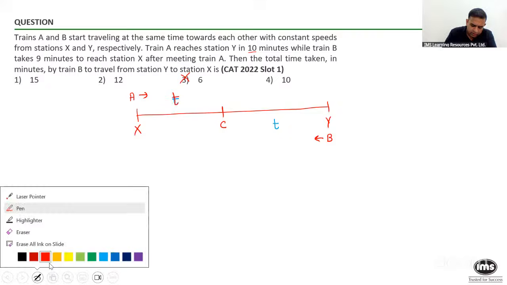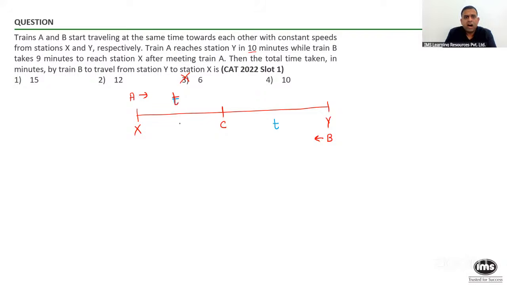Now for train B, it is given that after meeting train A, it takes 9 minutes for train B to reach X. So can anyone tell me, please note the statement of mine, if the total time for train A to go from X to Y is 10 minutes, and out of which T minutes are lost because of the X to C distance, how much time do you think train A will take to go from C to Y?